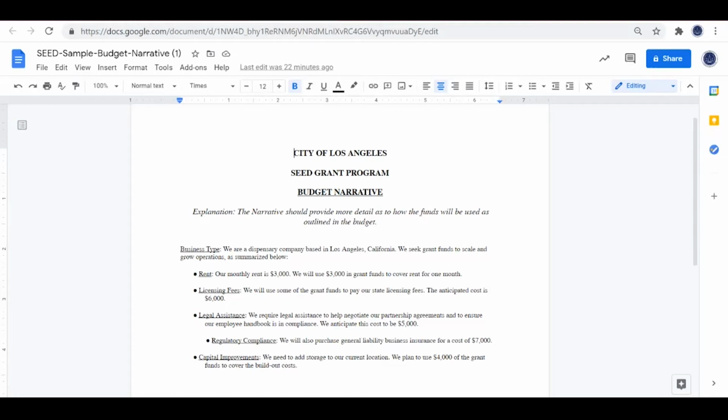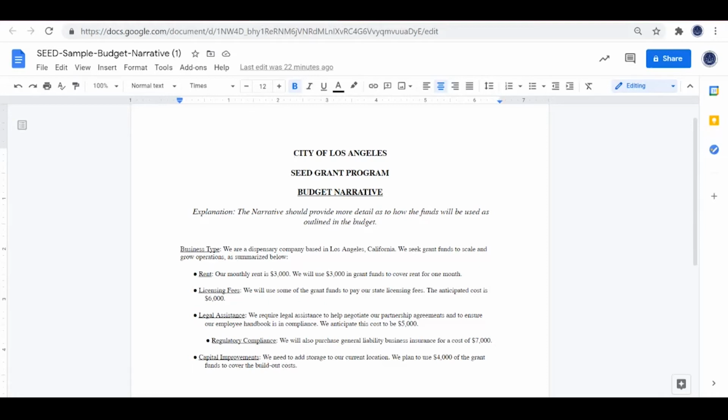Next, we all know that business insurance is a core cost associated with being in business. So you may have done some research and discovered that in order to purchase a business, a general liability insurance policy will cost you around $7,000. You would list that cost here.